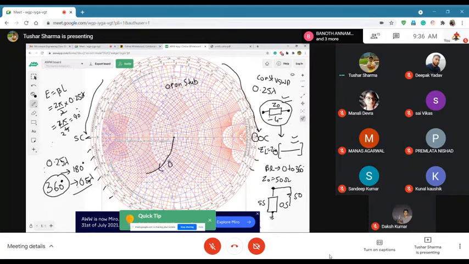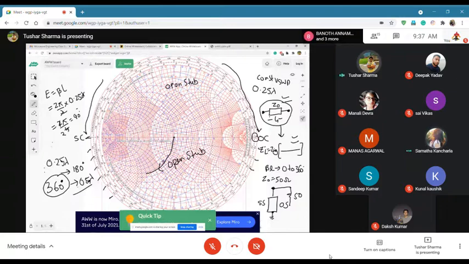Okay. This is how your open stub works. So now, can somebody tell me what this movement corresponds to in terms of lumped element? If we move like this on a constant admittance circle or a constant G circle and we move clockwise, what is it? Is it series C, shunt C, or shunt L? If you guys remember.